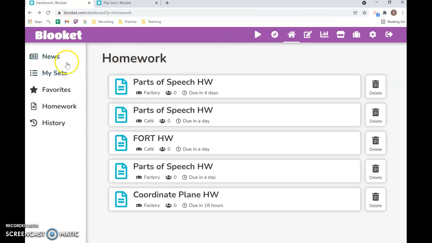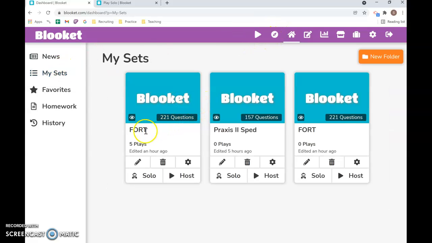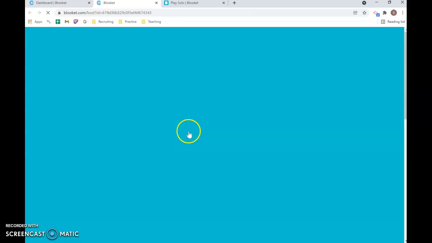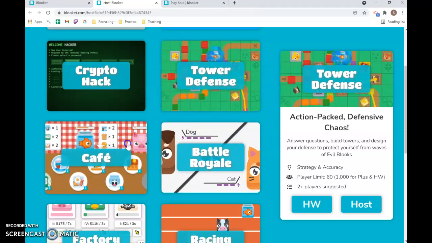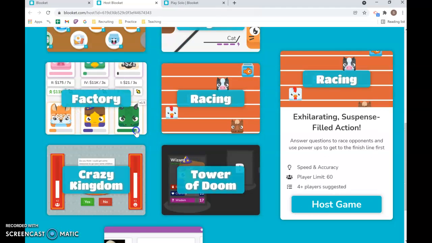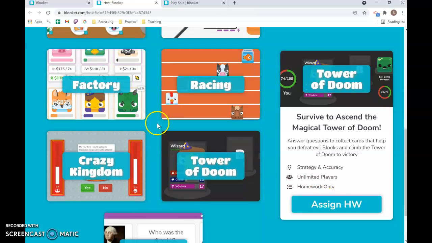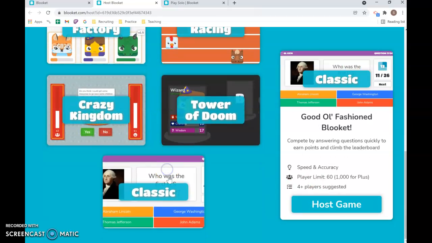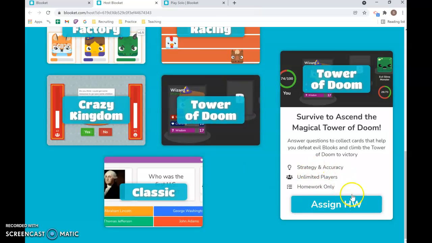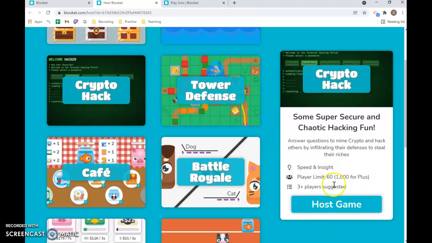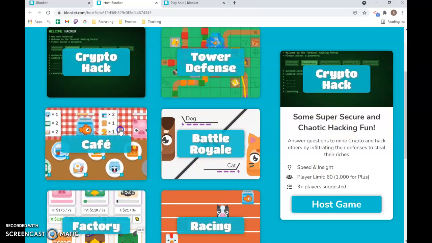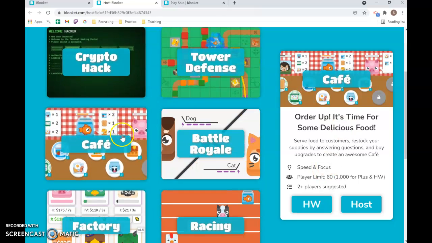Once I host a Blooket game or assign a Blooket, there's a game that goes along with it. It's not just a quiz. There's a secondary game. You can choose from these different games to go along with your Blooket. As you can see, some of them say homework, some of them say host, and some of them say one or the other. So if it just says homework, this is a solo game. Crypto is a host game, which can only be done live in the classroom. Kids love crypto.